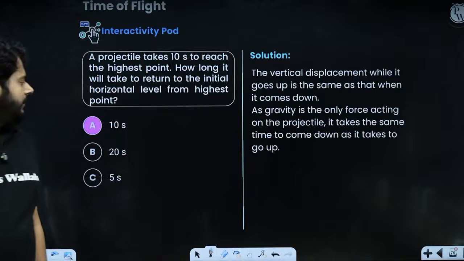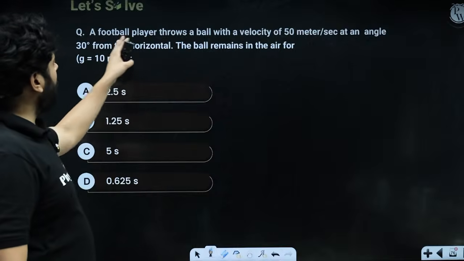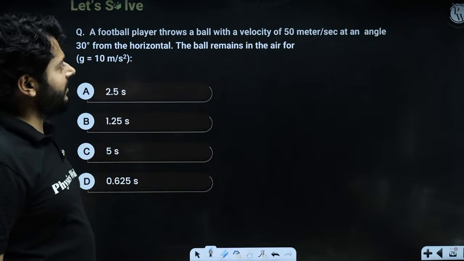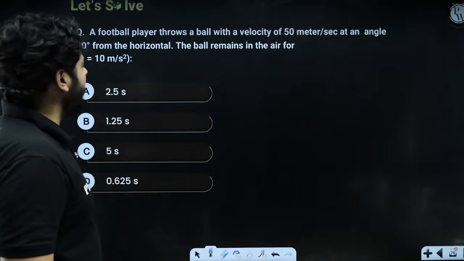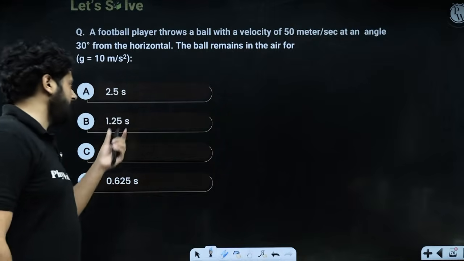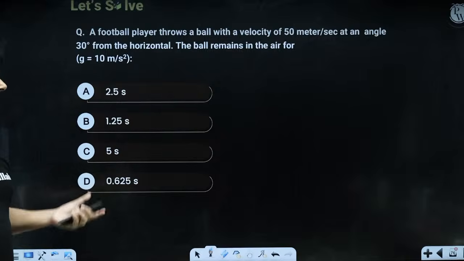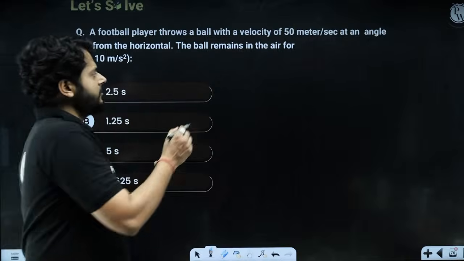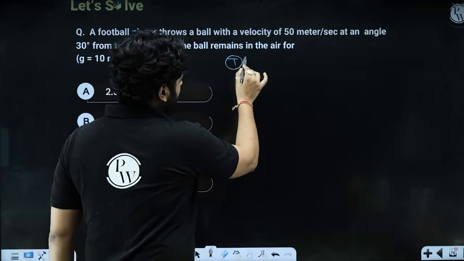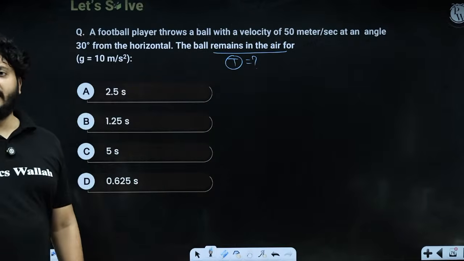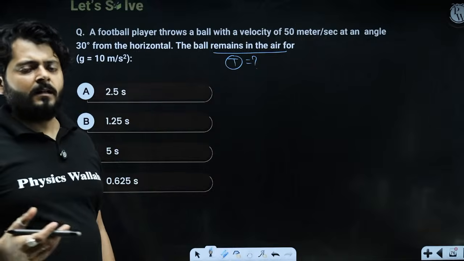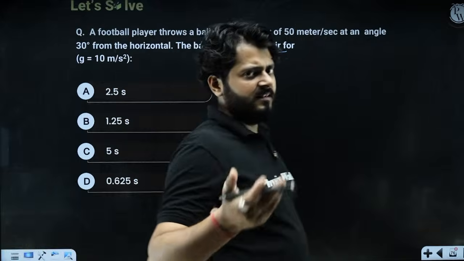Right. Look into this question. A football player is throwing a ball with a velocity of 50 meters per second at an angle of 30 degrees from the horizontal. The ball remains in the air for how much time? Options are given in seconds. So basically they are asking about the time of flight. The time for which the projectile remains in the air is the time of flight.